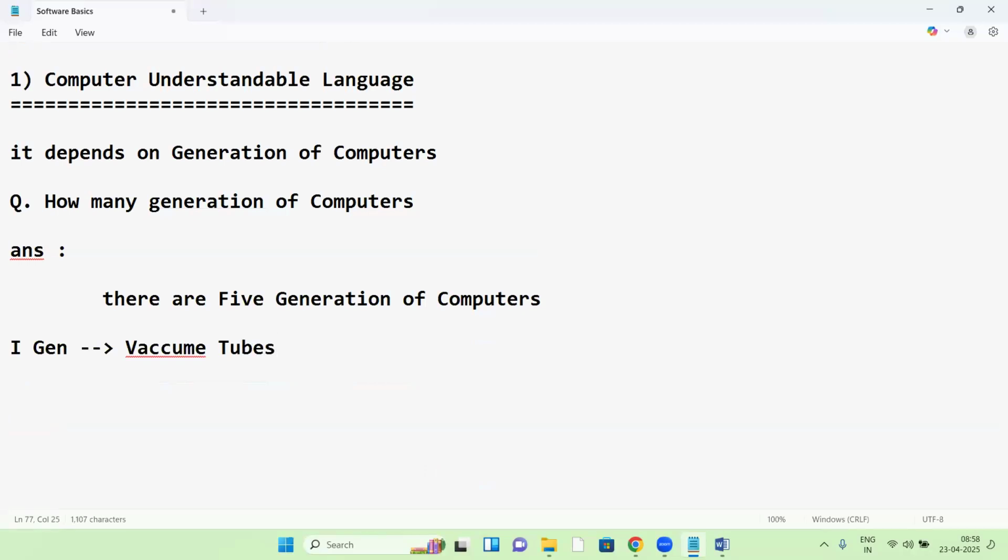Vacuum tubes. Yes, it's the electronic subject. Don't worry, guys. Second generation computer. Yes, it's transistor based. So the first generation is vacuum tubes based, and the second generation is transistors.